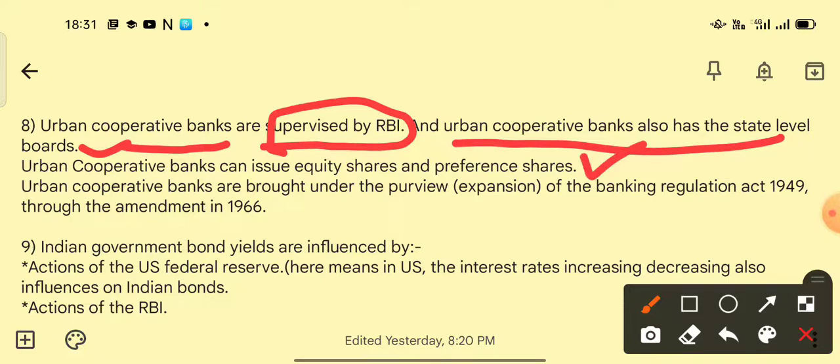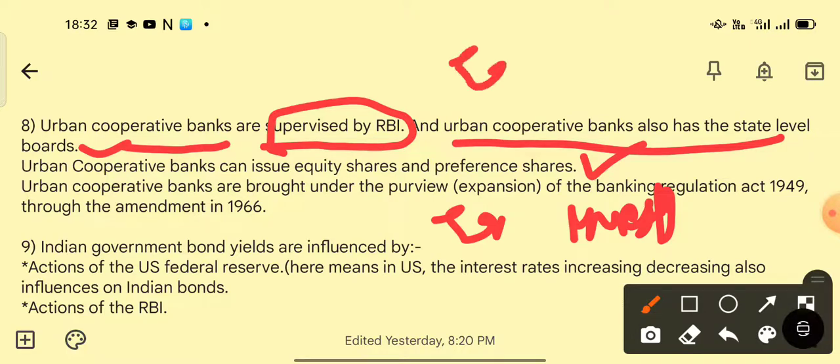So let me explain what equity shares and preference shares are. In equity shares, the investors have the right to vote and share in the profits, and they can also claim the company's assets. We can also consider equity shares as long-term financing sources for the company, and equity shares are non-redeemable.